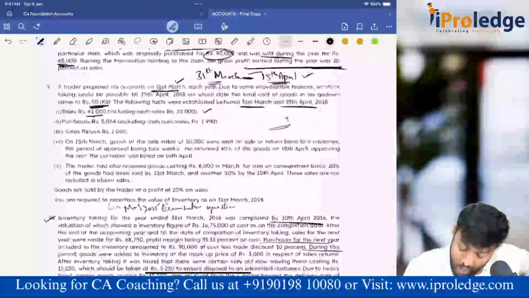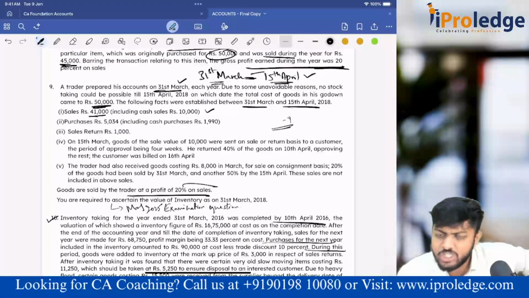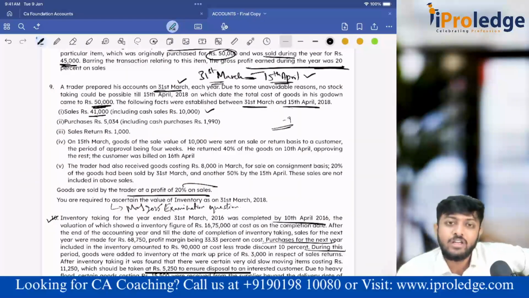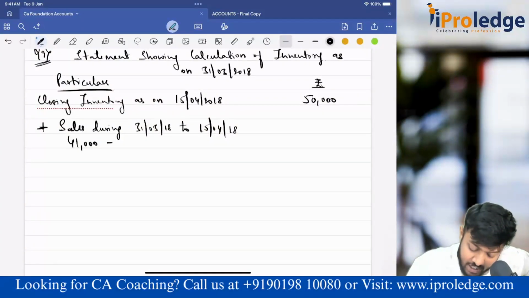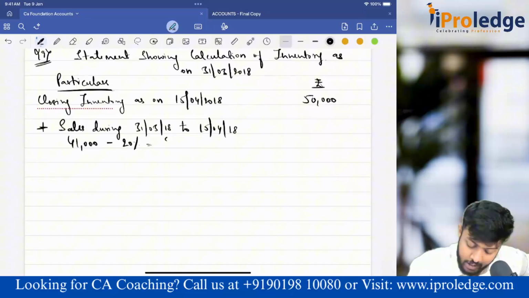Have they given GP margin or gross profit? Yes, they have given GP margin of 20% on sales. Sir, they have not told GP. How are you telling? See, 20% on sales means it will be GP margin, because GP margin is also calculated on sales only. That means from 41,000 I will subtract 20%. So remaining will be 41,000 minus 20%, which is 32,800. So 32,800 I will add.